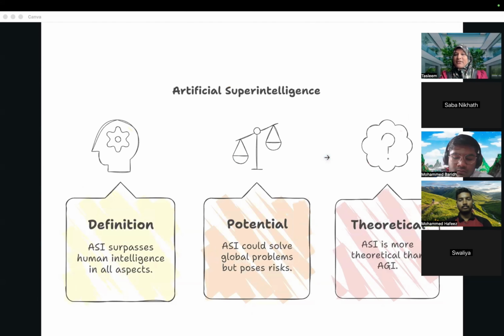The next advancement is superintelligence, which I told you about. It will be more intelligent than humans, like 100 times more intelligent. It will be able to do 100 times, 1000 times more than what we humans are doing right now. I told you, it has the potential to cure diseases which are right now incurable. That's the advantage. Study is still going on.